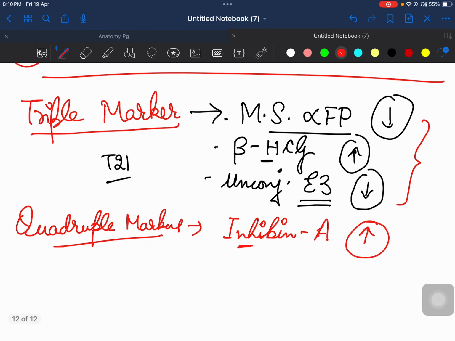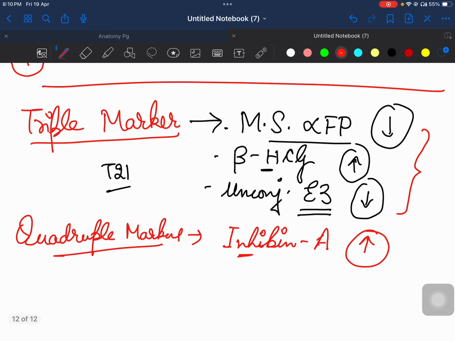Triple marker and quadruple marker. Quadruple marker has one inhibin A addition to triple marker. Triple marker में maternal serum alpha fetoprotein, beta HCG and unconjugated estriol. Maternal serum alpha fetoprotein will be decreased as it does not have H in its name. बीटा एचसीजी में H है तो वो increase हो जाएगा, unconjugated estriol decrease हो जाएगा, inhibin A में H है तो ये increase हो जाएगा.